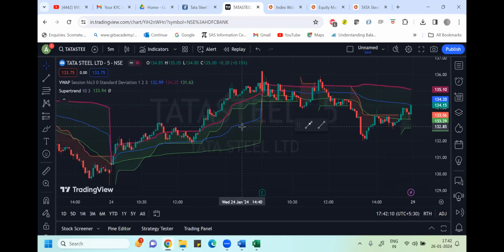So Supertrend, if you see on 25th, Supertrend was telling in the morning only that if you see the green color, if Supertrend is in green color, it is indicating that please buy. Okay, so it's recommending you to buy the stock. If you had bought it somewhere in the beginning of the day, then the Supertrend has actually continued till here.